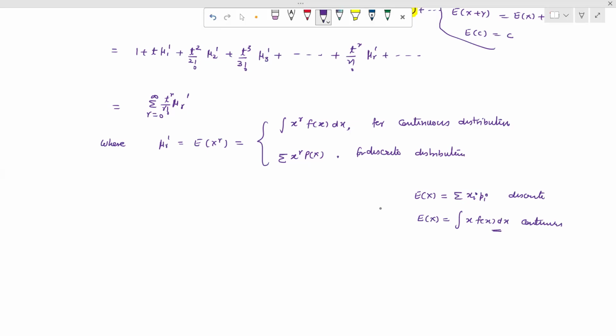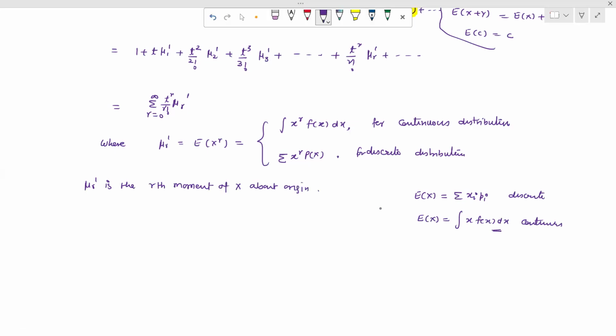So now this mu r dash is the rth moment. Which moment? The rth moment of the random variable x about origin, because we are solving about origin.